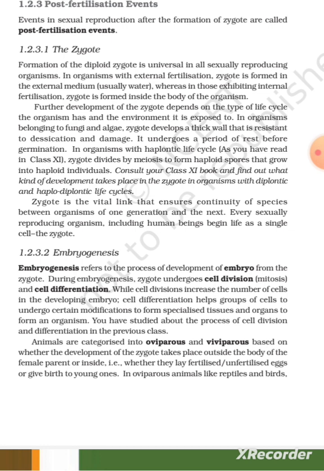In organisms with haplontic life cycle, as you read in class 11th, zygote divides by meiosis to form haploid spores that grow into haploid individuals. Consult your class 11th book and find out what kind of development takes place in the zygote in organisms with diplontic and haplodiplontic life cycles.